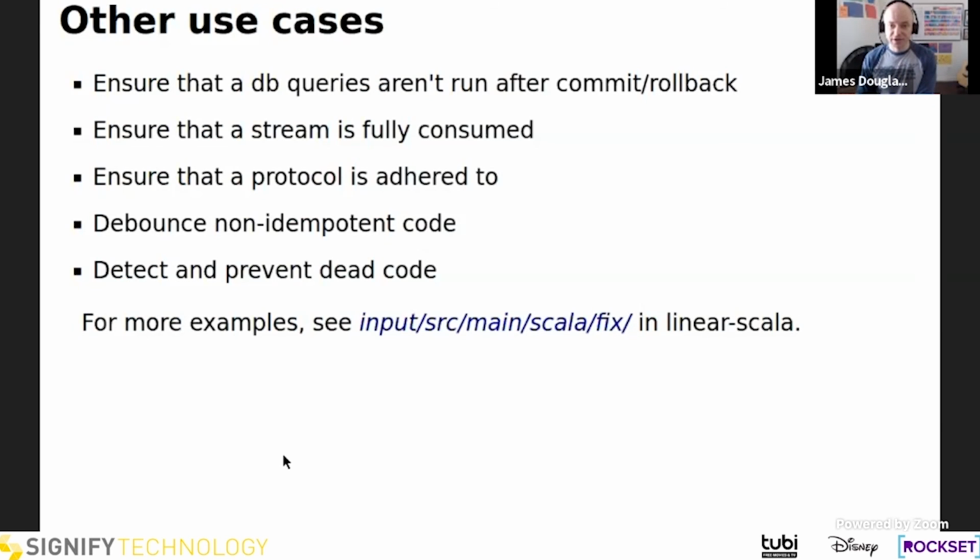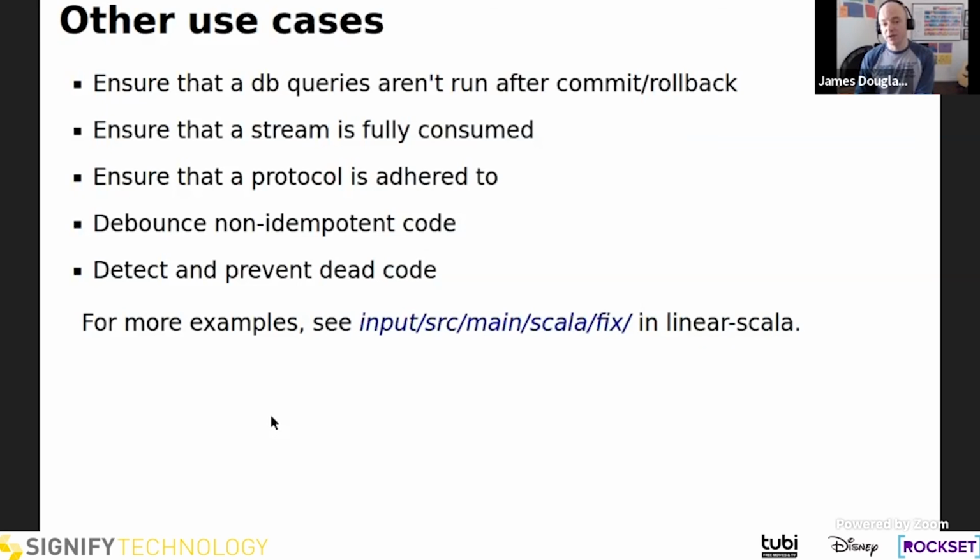There are lots of other interesting use cases that we don't have time to get into, and also are a little bit hard to show in a slide format. But some of those include making sure that a database query is not run after the underlying connection or transaction has been committed or rolled back. That's a bug that I've run into before. Making sure that a stream of data is fully consumed, whether we're pushing or pulling a stream, or that some kind of protocol is adhered to. This happens before that, before doing this and then the other.